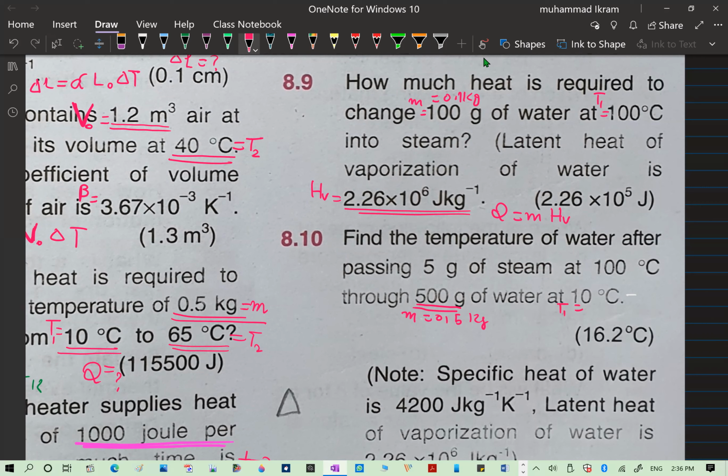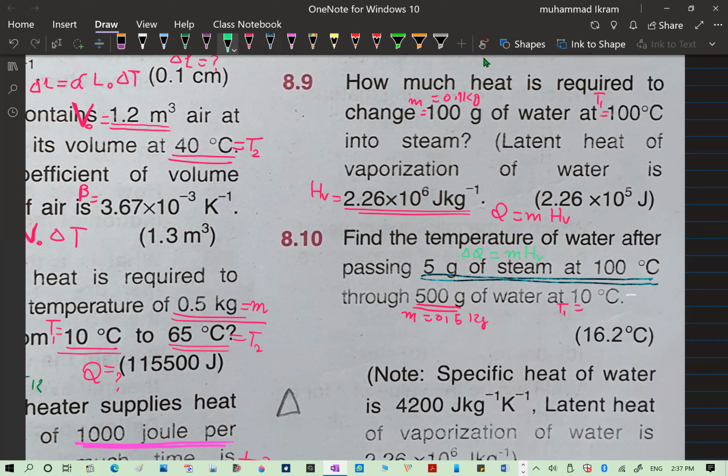Now you are passing the steam, so definitely you need to calculate the energy from the steam, right? See here, this energy from the steam can be calculated by using delta Q. It will be just this one, M into the latent heat of the water, which is already given in the question above, right?